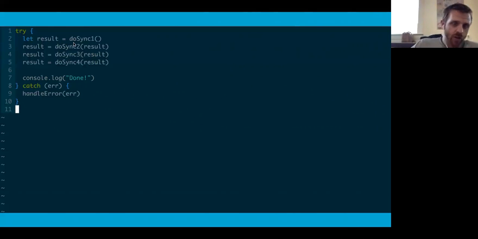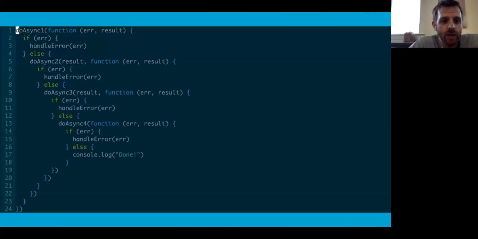This is pretty straightforward, right? We declare a result variable and call doSync1 to get the first result, and then overwrite result again by calling doSync2, doSync3, doSync4. We do these 4 things in order, log out that we're done, and if there was any error in any of that, we can just wrap it with a big try-catch block and call some error handling function. So for synchronous code, that works great and is pretty easy to follow. To do this exact same thing in the case where all 4 of those methods are asynchronous methods that take callbacks, your code looks like this.